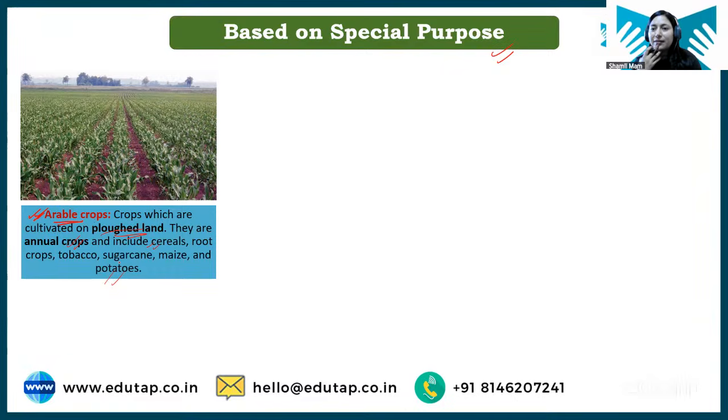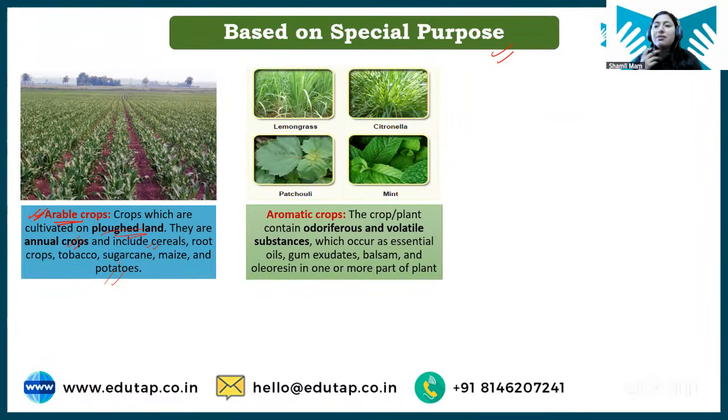If you read your agri census report, there is data regarding arable land. Arable land means the percentage of area that is plowed or managed for growing arable crops, where we need to plow the land or make a seed bed in order to grow crops. So that is your arable crops. Next we have aromatic crops.